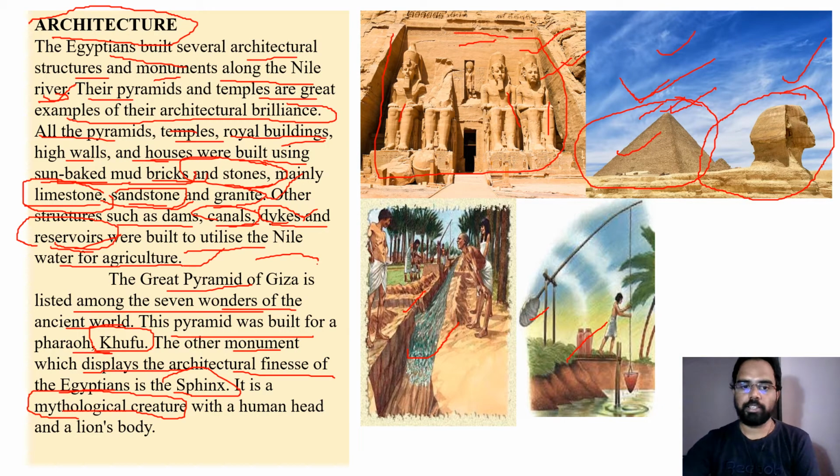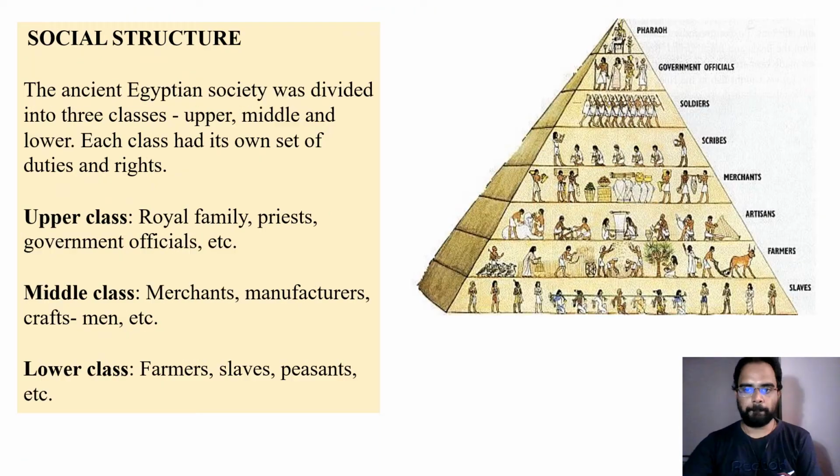What is the Sphinx? It has a human head and a lion's body. The head is human and the body is of a lion. The Sphinx also has a very important place in the architecture of Egyptians. So this is about the architectural skills of Egyptians.